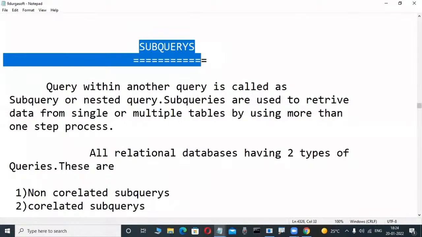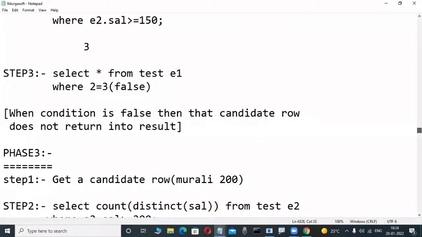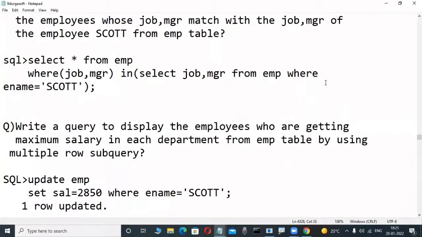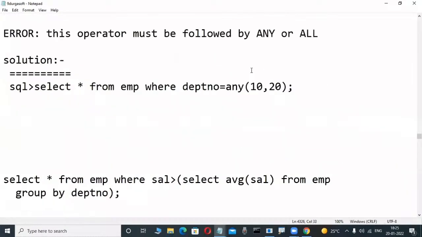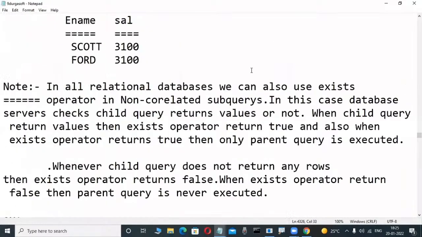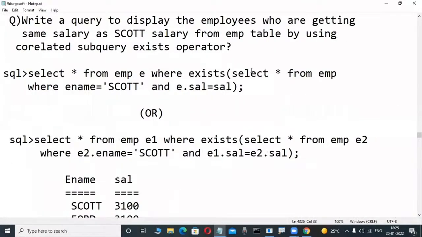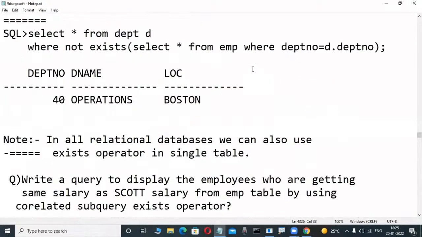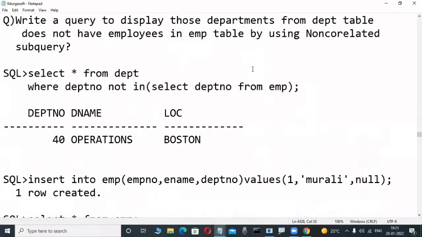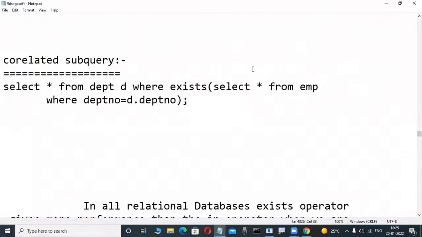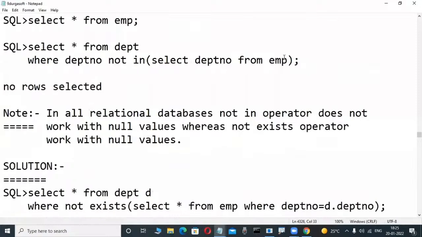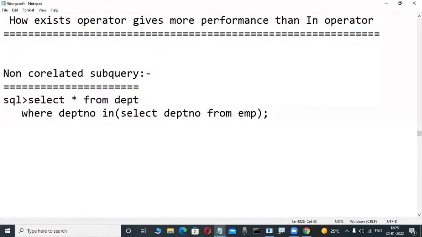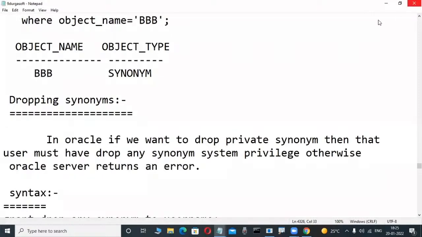In this chapter only we are learning about interview questions. Suppose you are attending an interview, they ask you to display the nth highest salary employee, second highest salary employee, or delete duplicate rows. These types of things are there. We are learning all those in our course only. Some queries are there, and these are all things we are familiar with. Don't worry. Then database objects, so many things are there. These are big concepts.